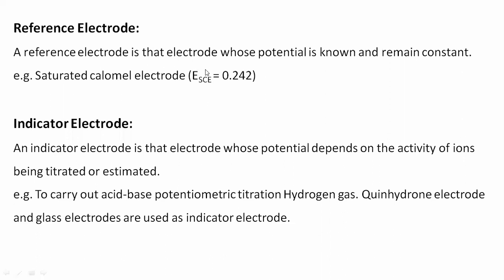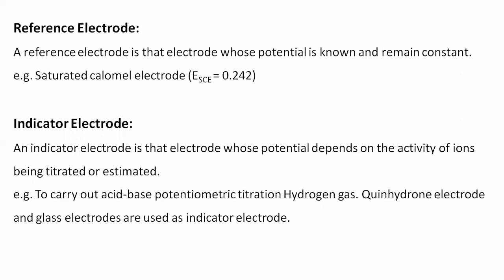It is the electrode whose potential is known and remains constant throughout the functioning of the electrochemical cell. So the electrode whose potential is continuously constant is known as the reference electrode, because it is used for comparison, for the calculation of the potential difference across another electrode.